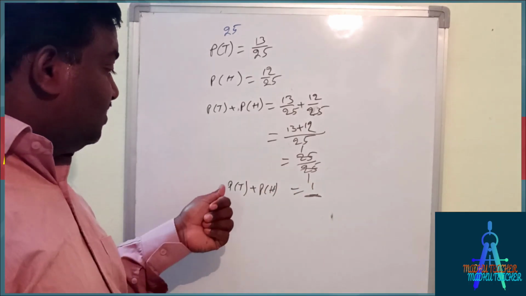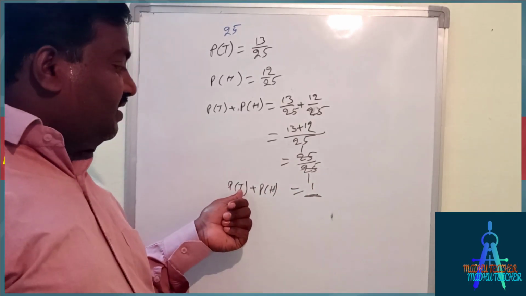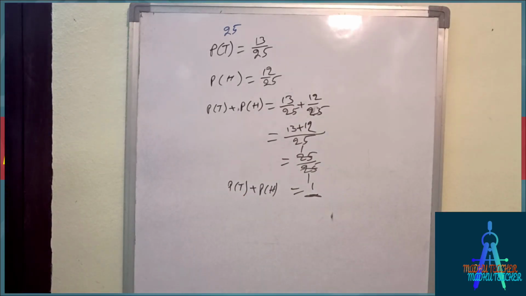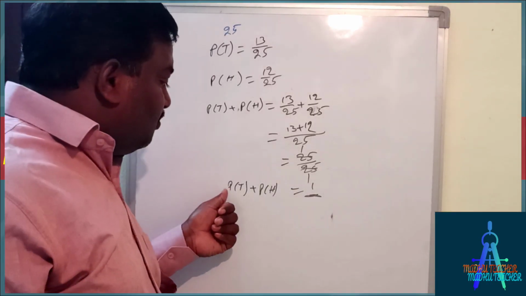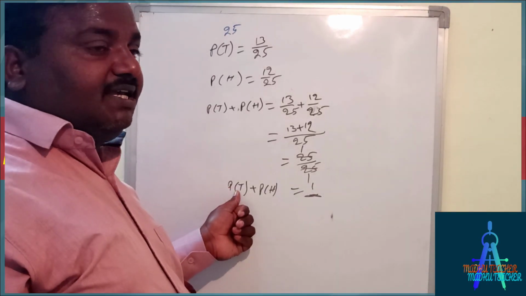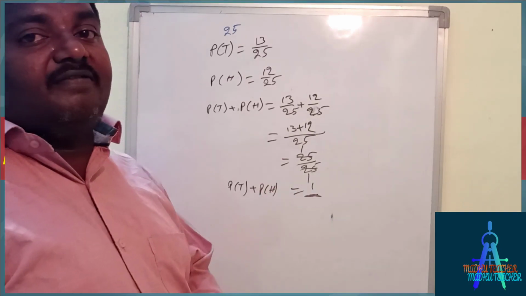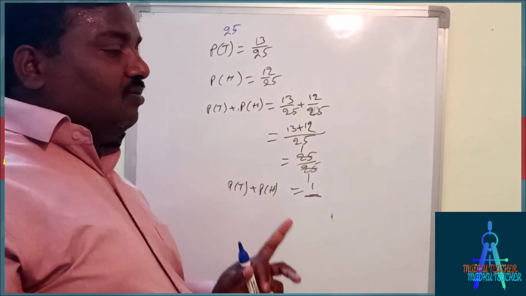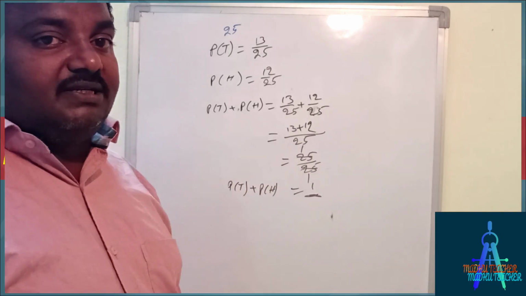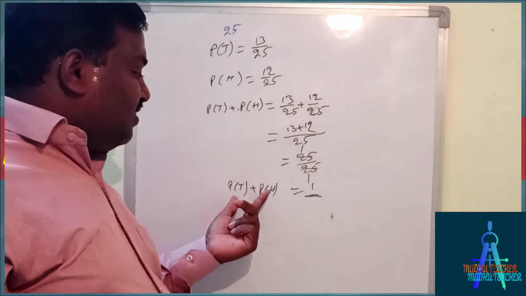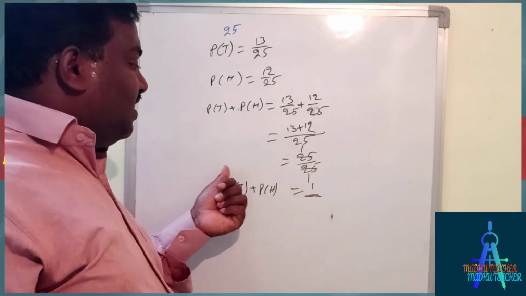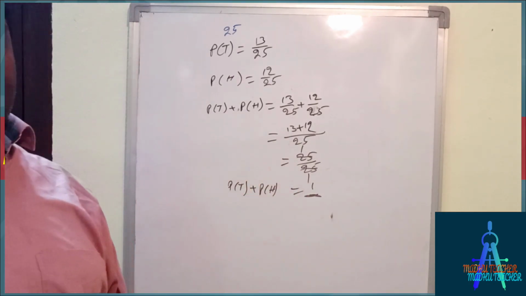Then we say that probability of tails is complementary to probability of head, and probability of head is complementary to probability of tails. That means if the sum of two probabilities is 1, then they are complementary probabilities.